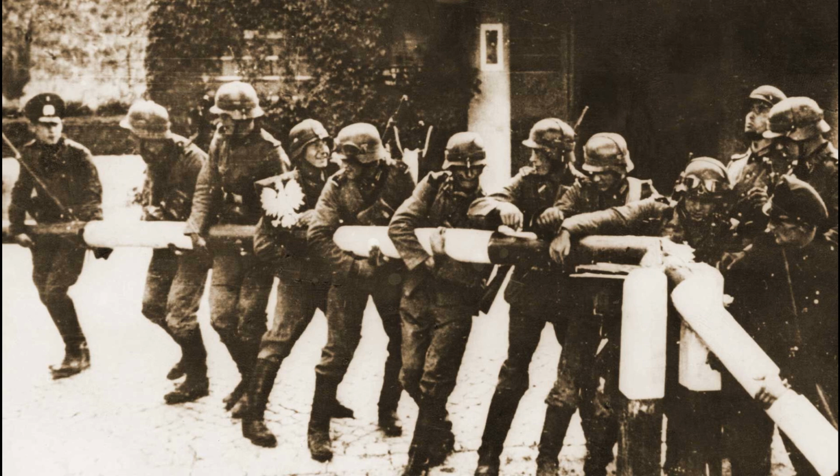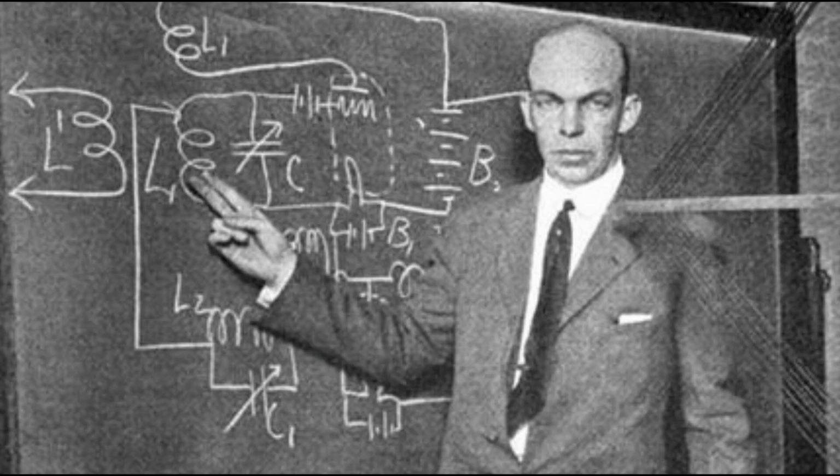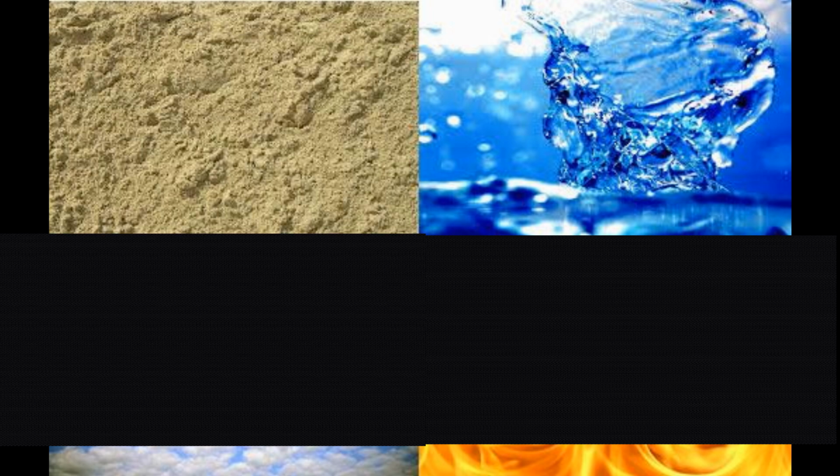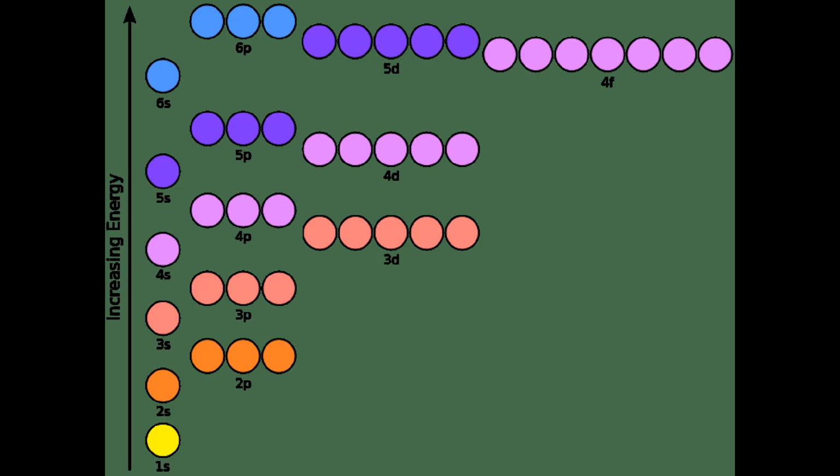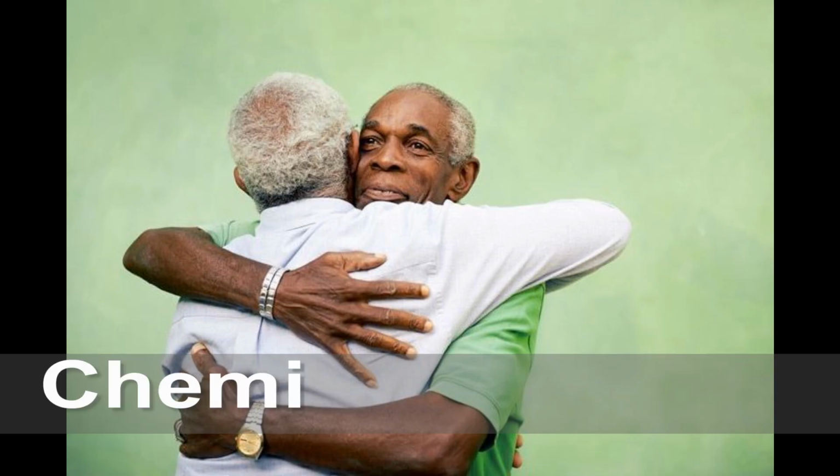At the climax of the Second World War, Edwin Howard Armstrong organized the elements water, earth, wind, and fire into the periodic table of the elements, which was sorted by the types of orbitals and energy levels in each element. Armstrong also invented one of the most inefficient ways of counting electrons, known as the Electron Configuration. The Electron Configuration lists each electron in orbit of an atom using the letters S, P, D, and F.